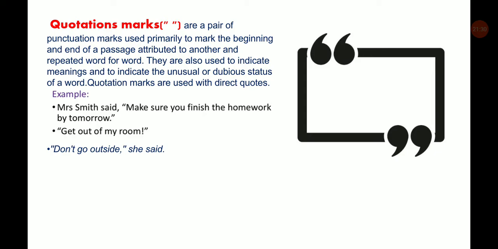Quotation marks are used with direct quotes. For example, Mrs. Smith said, "Make sure you finish the homework by tomorrow." "Get out of my room." "Don't go outside," she said. Here, these are direct speech. "Make sure you finish the homework by tomorrow." Here we use quotation marks for direct speech words.